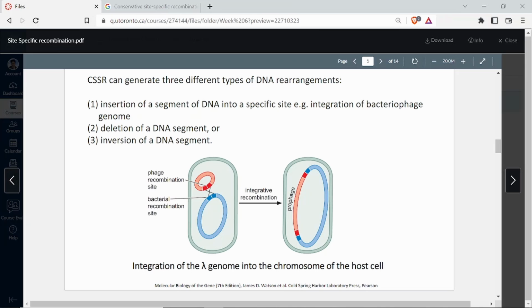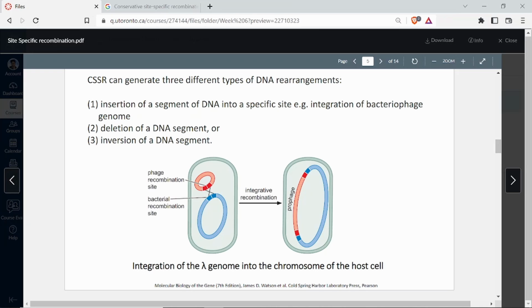That is what viruses can do. They can inject their DNA into the bacterial cell. And now there is recombination between the two. The recombination is happening at the recombination sites. So you see specific sequences here and specific sequences here, and the cleavage happens almost in the middle of these recombination sites. That is why at the end what you see is half blue, half red, half red, half blue in the whole thing. The whole of this phage is now inserted within the host gene. The host is a bacterial cell. A similar thing can happen for an animal cell also.